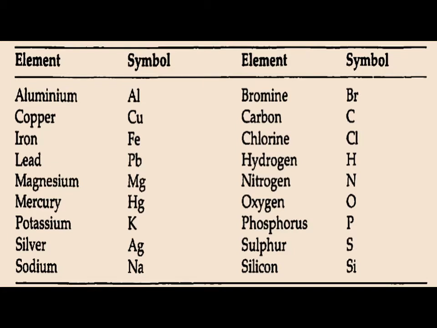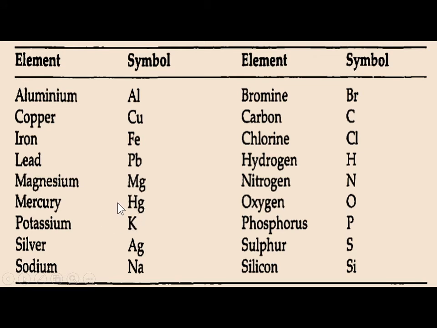And going to the next slide, there is a chart showing some elements there and their symbols. We have aluminium on top there, copper, the symbol Cu, which actually means cupric, iron, the symbol is Fe, which means ferrous, lead, the symbol is Pb, which means plumbum, then magnesium, then mercury, then potassium. So as you can see, some symbols of some elements are actually the initials or some letters from their Latin names. Then these may differ, so the names may differ. Some elements may have their English names, and they may also have their Latin names.